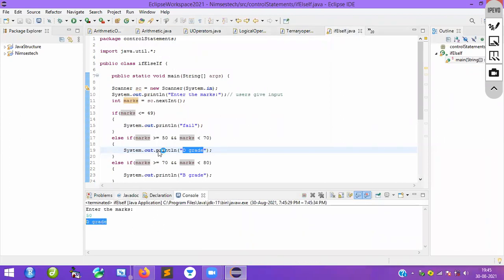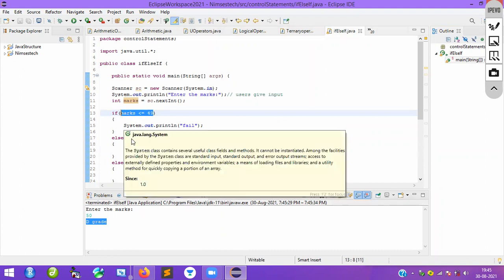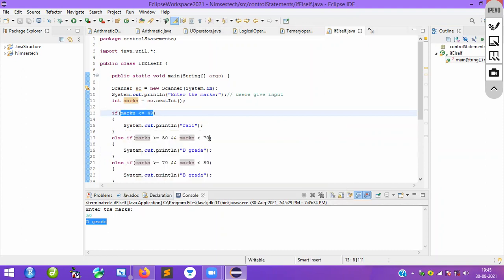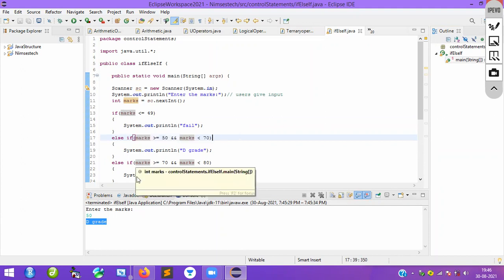So like that, you have to be precise. Whatever code you write, please be precise with the data. Whatever data you give, it has to match. Up to 49 it will take. After 49, it will go to the next condition. See here, it will come to the next condition. Yes or not?